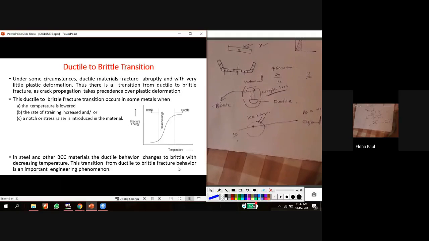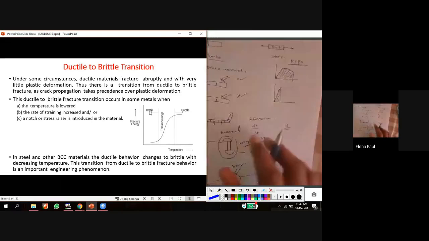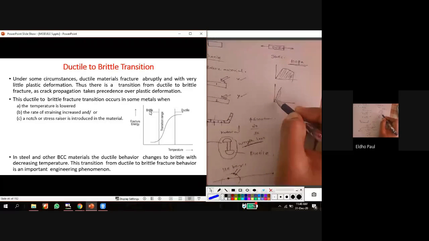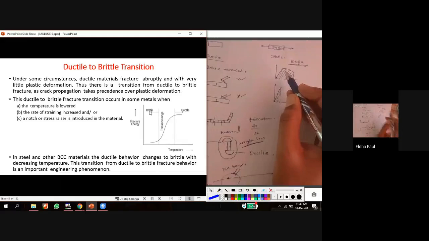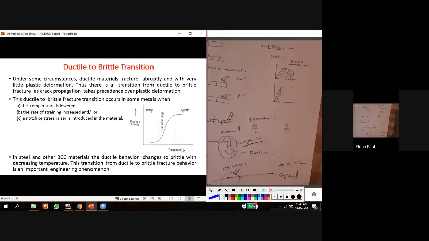Okay, so this is the figure showing the variation of fracture energy. We already discussed that for a brittle material, the fracture energy or the toughness is very low, but in a ductile material it is very high. So when we decrease the temperature, we can see the fracture energy or the toughness is reduced. That means in this region, at a higher temperature, the material was ductile, but in the lower temperature region, it changes to brittle. That is the ductile to brittle transition.